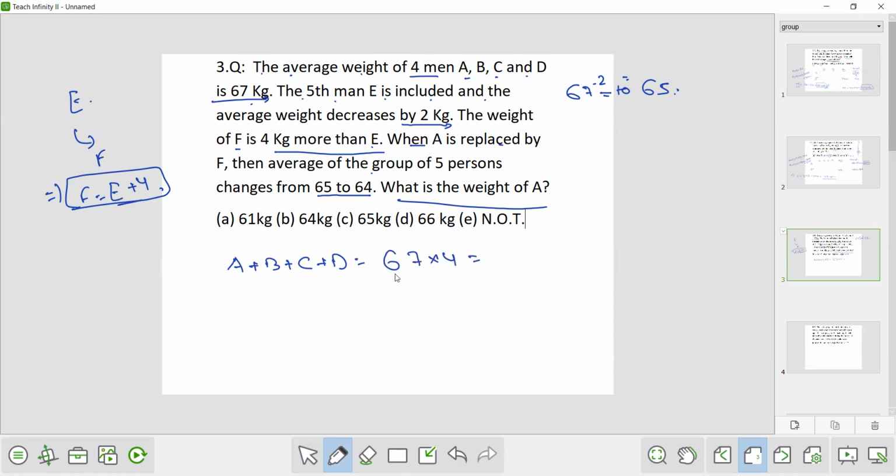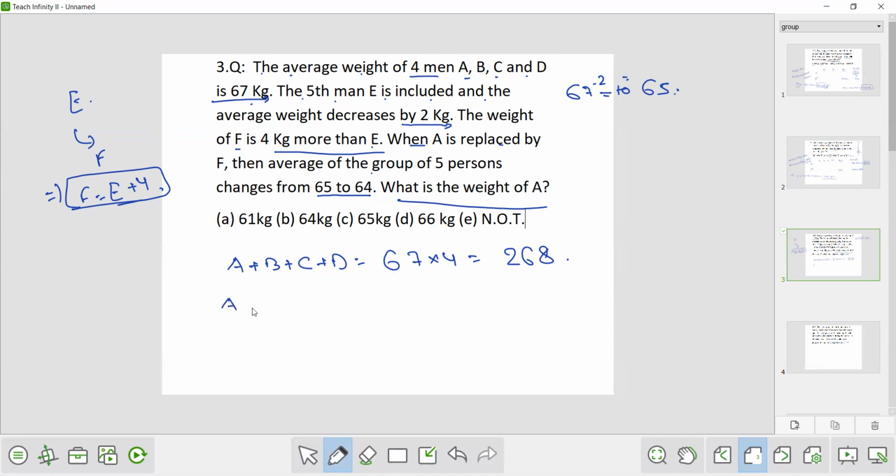Now, how to calculate 67 into 4 fast? We know 67 can be written as 60 plus 7. 60 into 4 is 240. 7 into 4 is 28. So it will be 240 plus 28, that is 268. Now the fifth man E is included and the average weight decreases by 2 kg.